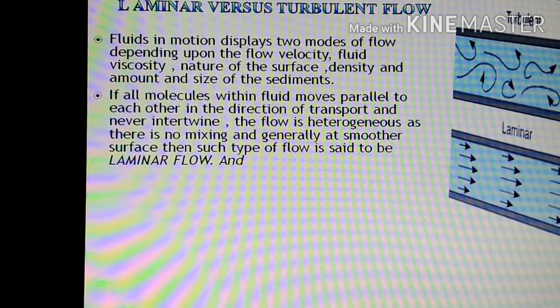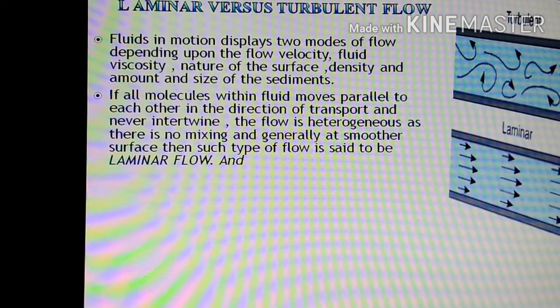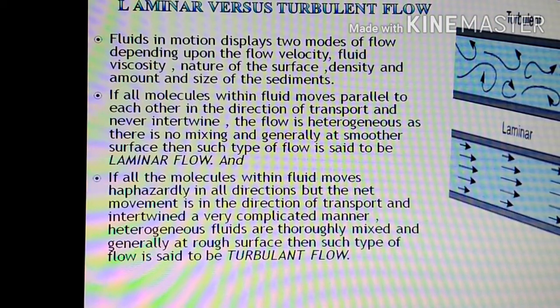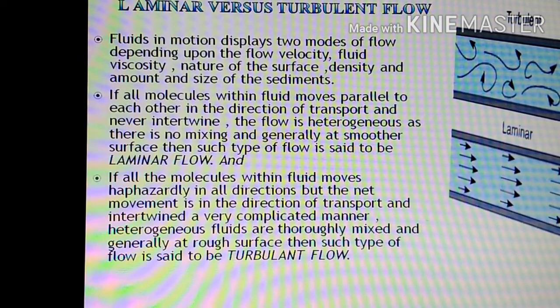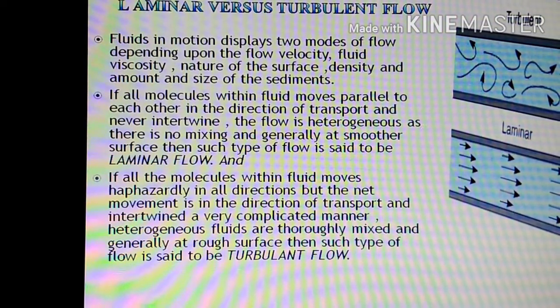If all the molecules within the fluid move parallel to each other in the direction of transport and never intertwine, the flow is heterogeneous as there is no mixing, and generally has a smoother surface. Such a type of flow is said to be laminar flow. And if all the molecules within the fluid move haphazardly in all directions but the net movement is in the direction of transport, and they are intertwined in a very complicated manner, the fluids are thoroughly mixed and generally have a rough surface, then such a type of flow is said to be turbulent flow.